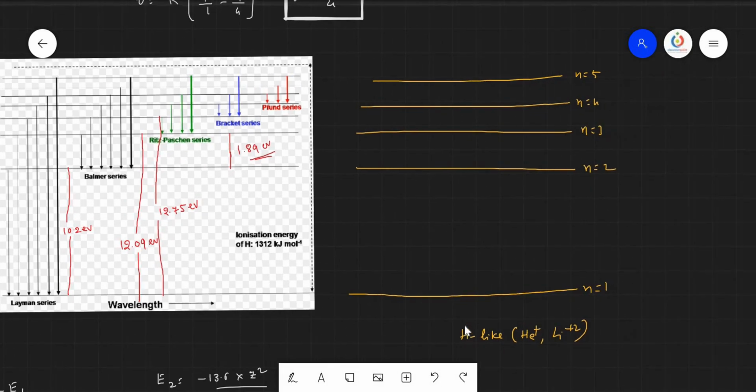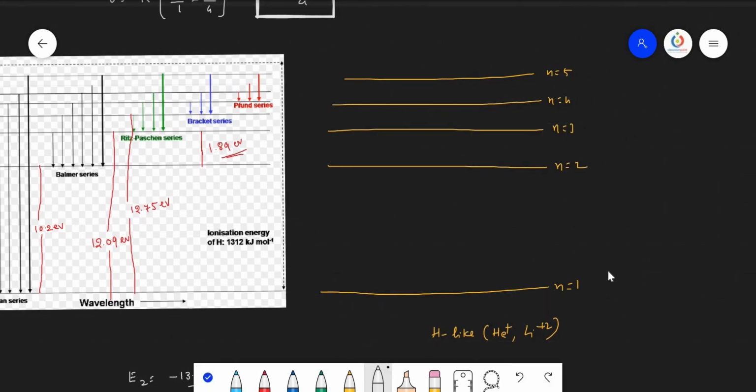So for these elements, how do we calculate the energy? You just see here, the energy of hydrogen in its first energy state is minus 13.6 electron volts. Now it has to be multiplied by Z square. Similarly, here it is minus 3.4 into Z square, here minus 1.51 into Z square, here minus 0.85 into Z square, and here minus 0.54 into Z square. The energy gaps can also easily be calculated.